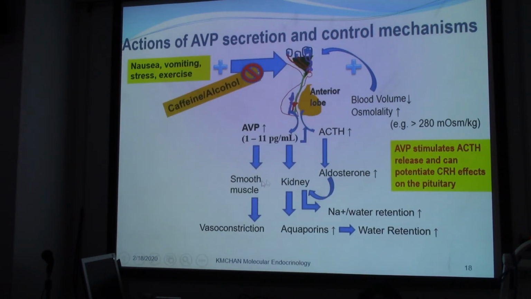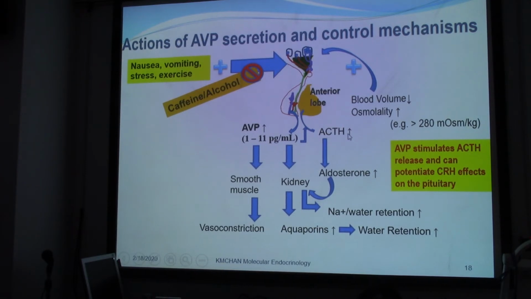In the kidney, it's actually controlled by this AVP secretion and control mechanism. So the AVP would increase if it's stimulated by nausea, vomiting, stress, and exercise. So these actions also bring about the release of ACTH from the anterior lobe. And then AVP increases, acting on smooth muscle, vasoconstriction, moving into the kidney. That will stimulate what we call the water pump, aquaporins. And then aquaporin increases the action that would bring about water retention.